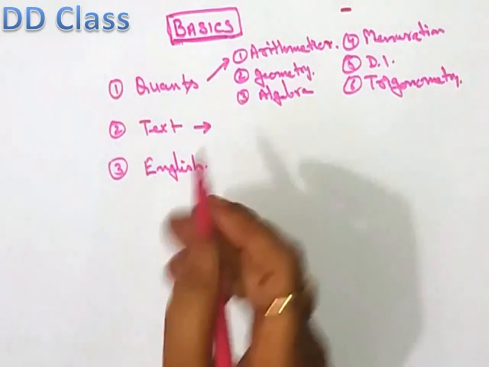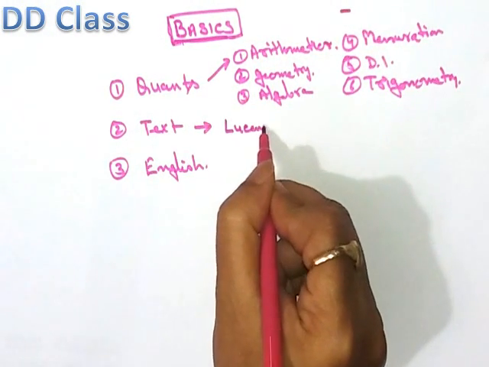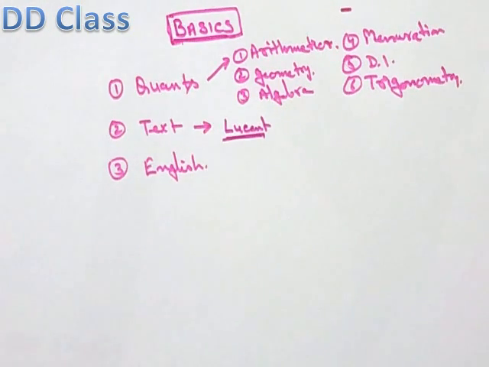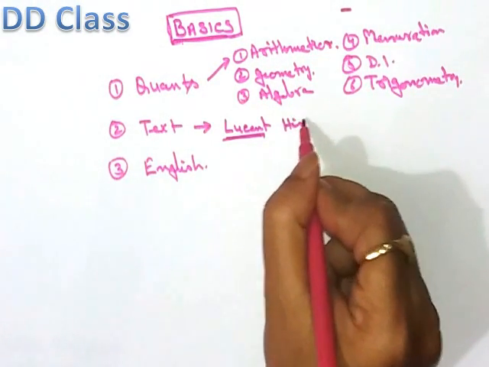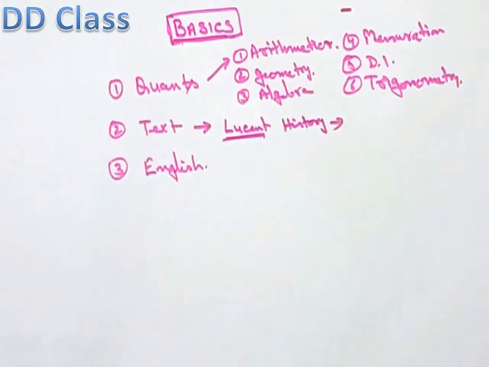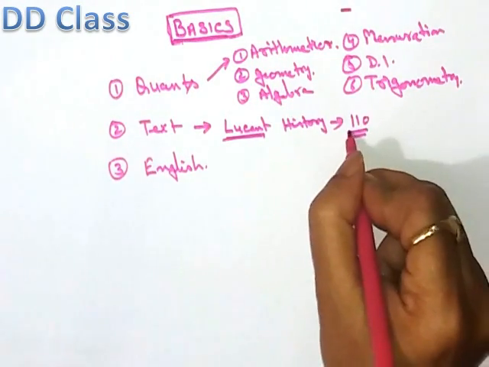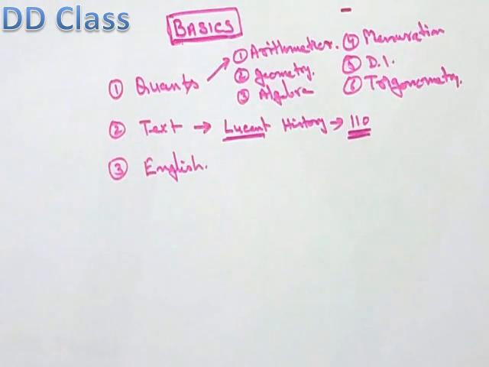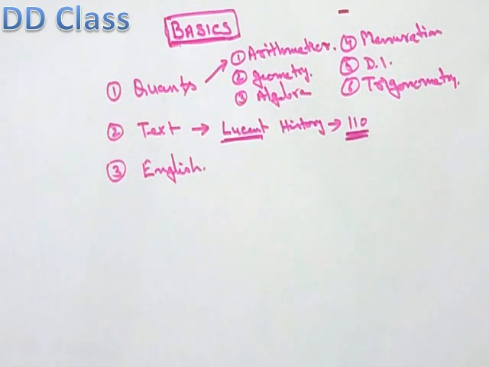So I want to mention one book, the Lucent. Still it has its own value. Suppose I am talking about the history pages in English, the Lucent has nearly 110 pages, I think. So we will have to deal with all this history information in a very small period, and at the same time we must be aware of all the facts of history, and we don't have more than 2 hours per day. So what will we do?